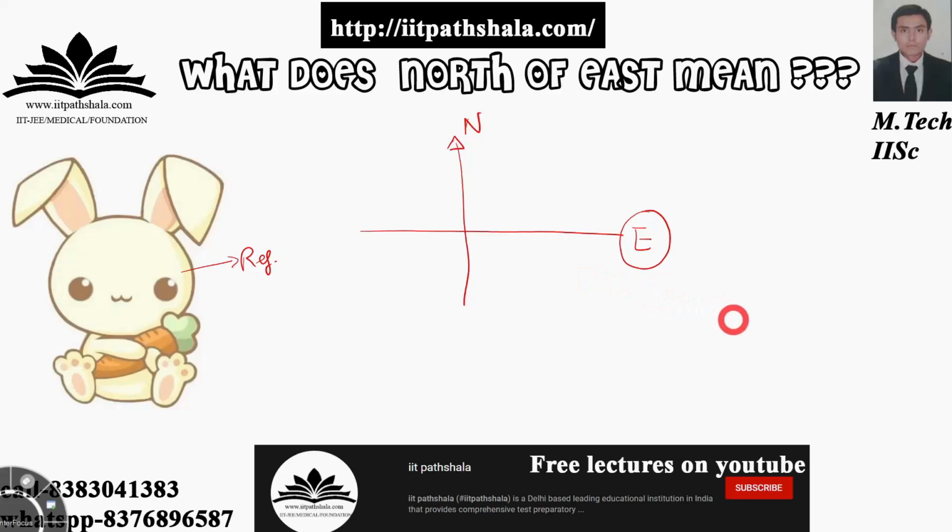So if you are saying 45 degree north of east, then you are saying that I am proceeding toward north, taking east as a reference, at an angle of 45 degree from the eastward side. So that's what the statement north of east means.